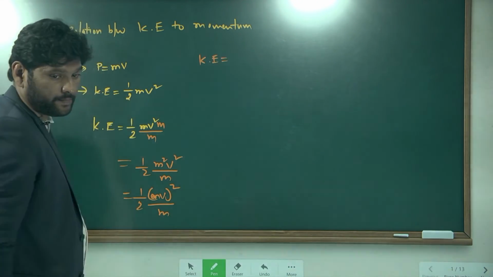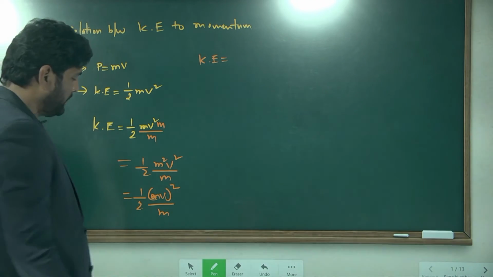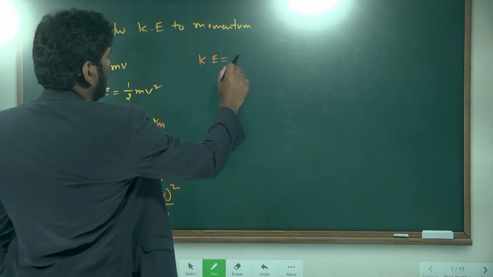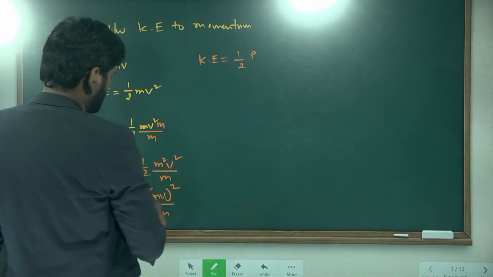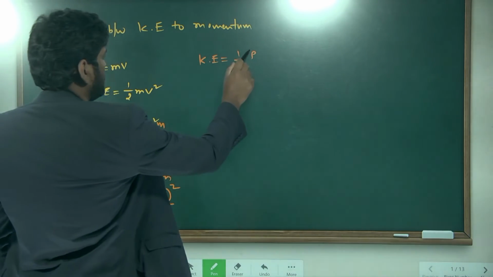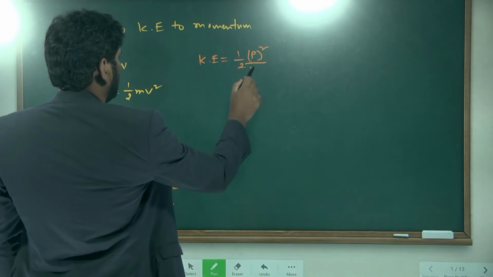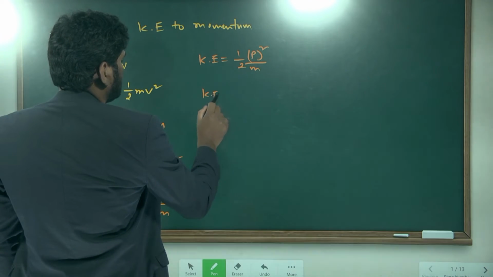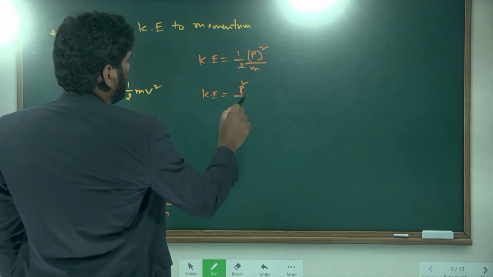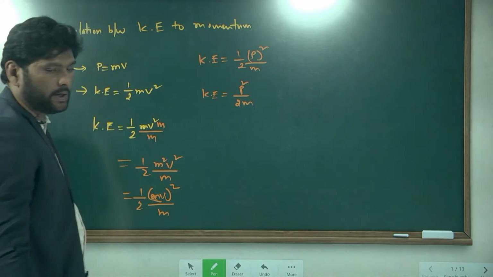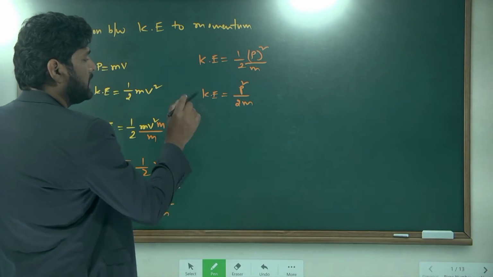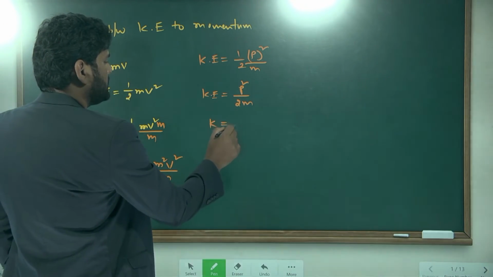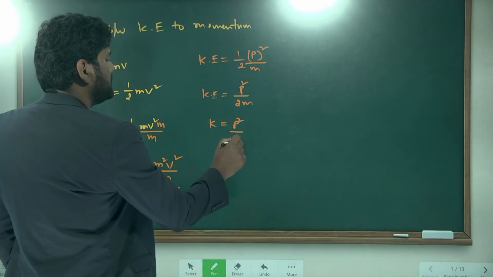Momentum. So instead of mv, I will write P. So P square by m. Finally, kinetic energy is equal to P square by 2m. Understand? Yes, sir. Instead of writing KE, I will write simply K. K is equal to P square by 2m.